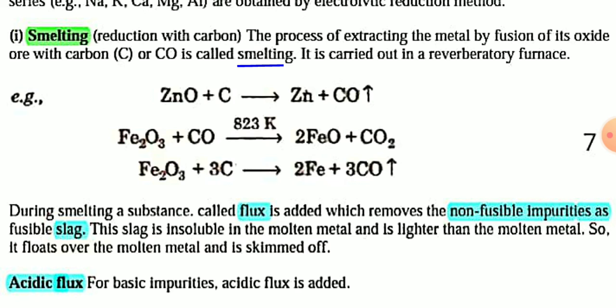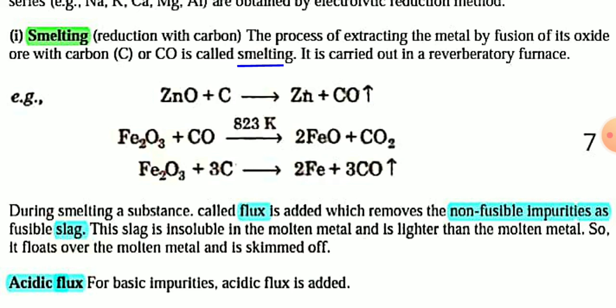In the smelting method, you have to reduce the metal oxide with carbon or carbon monoxide. For example, when zinc oxide is reduced by carbon, it becomes zinc plus carbon monoxide gas. Similarly, Fe2O3 hematite ore treated with carbon monoxide at very high temperature, 823 Kelvin, will be converted into FeO plus CO2, and Fe2O3 when treated with carbon will be converted into Fe, iron metal, plus carbon monoxide.